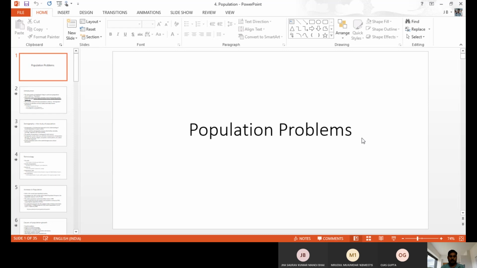Because of overpopulation, we are not able to achieve the target. Every year, the Government of India implements policy programs that set targets, but we are not able to achieve them because of various reasons, and population problems are another reason. Population is a serious issue.